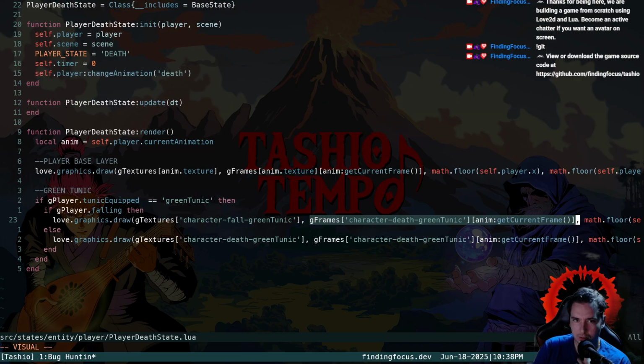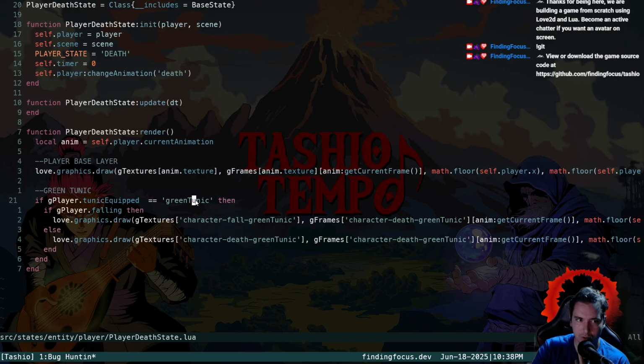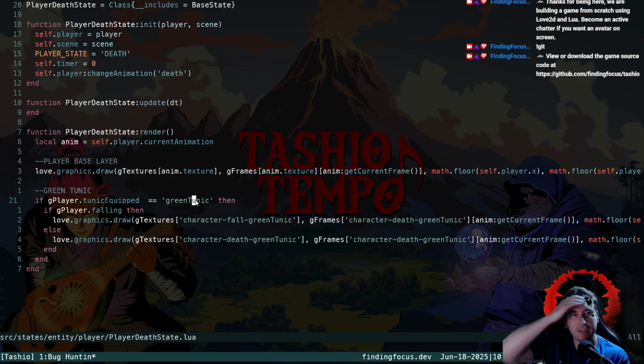This is because we have a character death green tunic and then a character fall green tunic. Okay, so it looks like it didn't crash on the base layer of the player, right here. It didn't crash here, so it rendered our player fine. It's just that since a green tunic was equipped, and see this player death state.